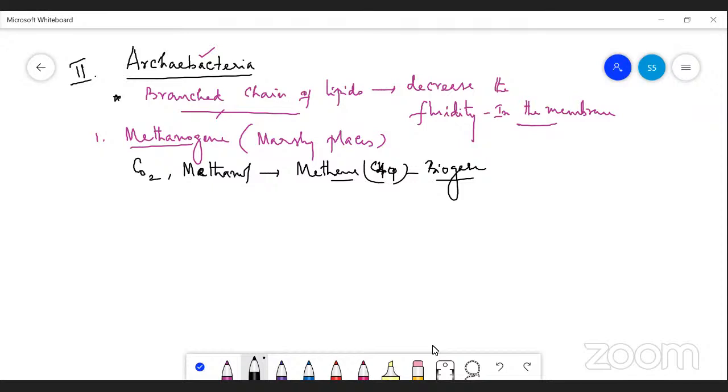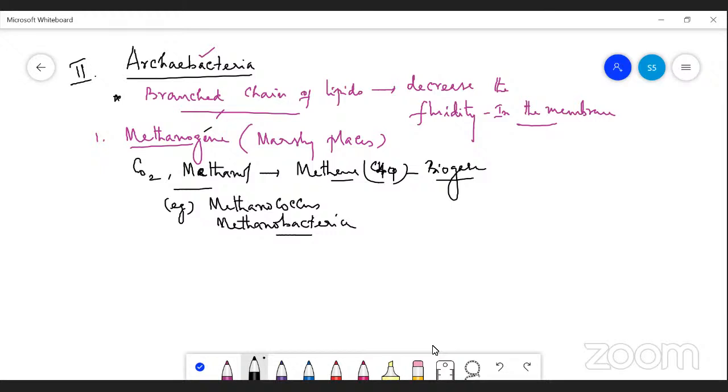So that is why it is called methanogen. Examples of methanogens: Methanococcus, Methanobacterium. These bacteria are present in the guts of ruminant animals, for example cow and buffalo, and act on the cow dung to convert carbon dioxide and methanol into methane.